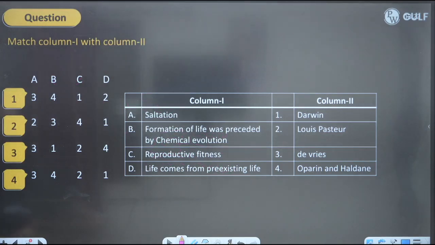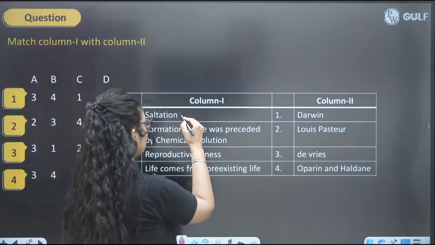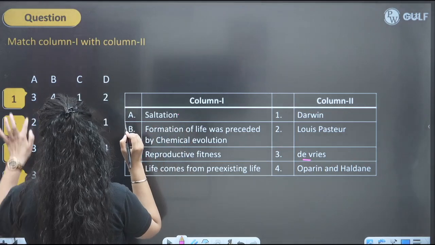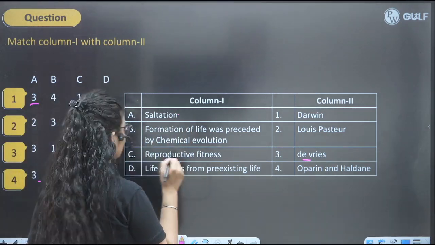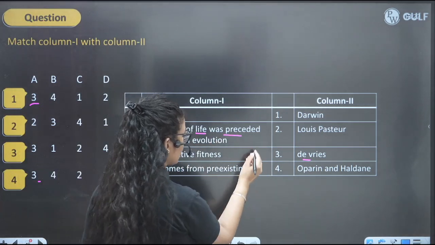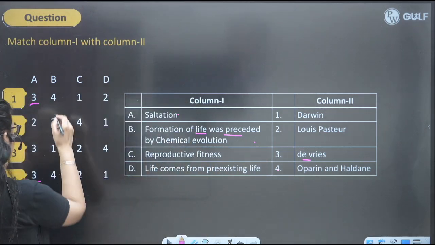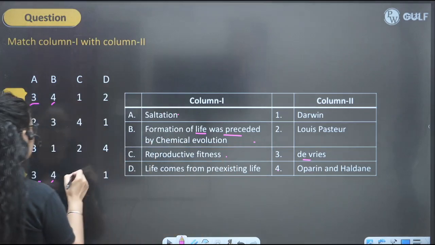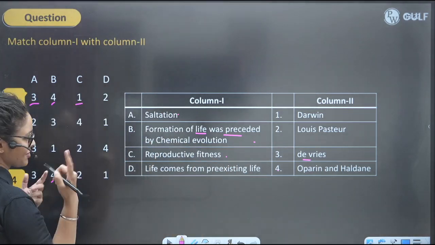Next question. Okay, so you have to match the columns. So saltation means single step large mutation given by Hugo de Vries. A goes with 3. Okay, so we have 3 options here with the 3. Formation of life was preceded by chemical evolution given by Oparin and Haldane. So it would be, okay, 2 options. Fitness, reproductive fitness given by Darwin. Okay, so now answer is confirmed.